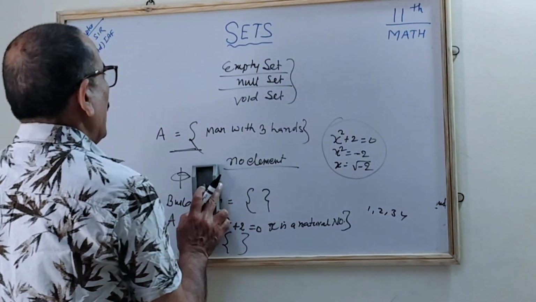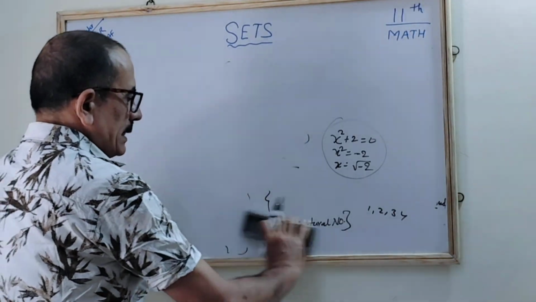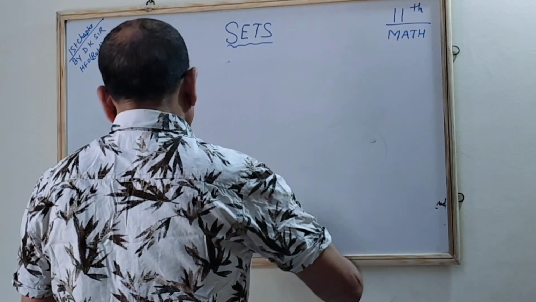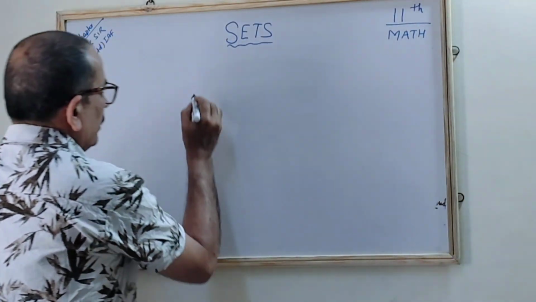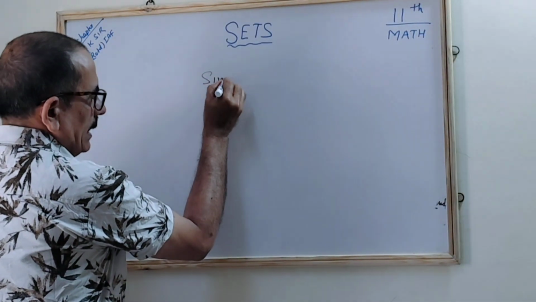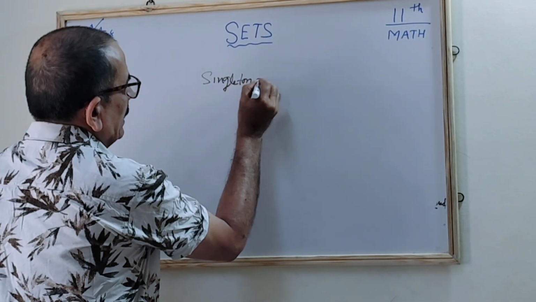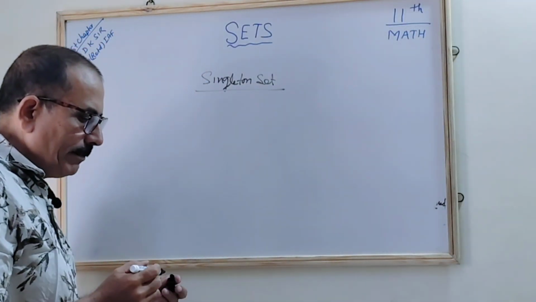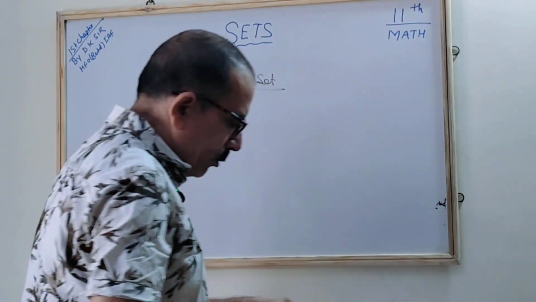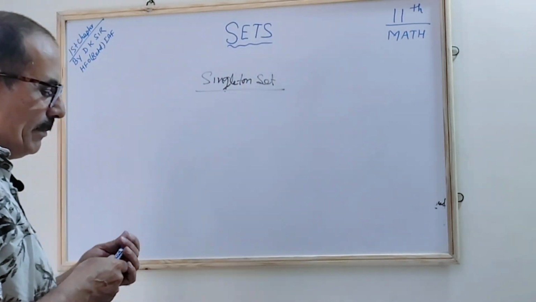Now we'll see another set. The another set is a singleton set. What is that? Singleton set. Single, S-I-N-G-L-E, singleton set. Correct? What is the singleton set? The singleton set is one where you find there is only one element.